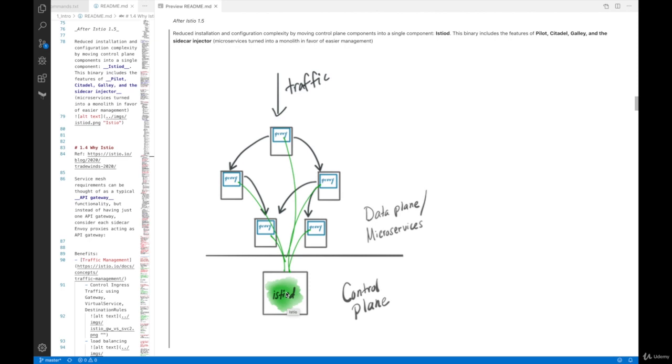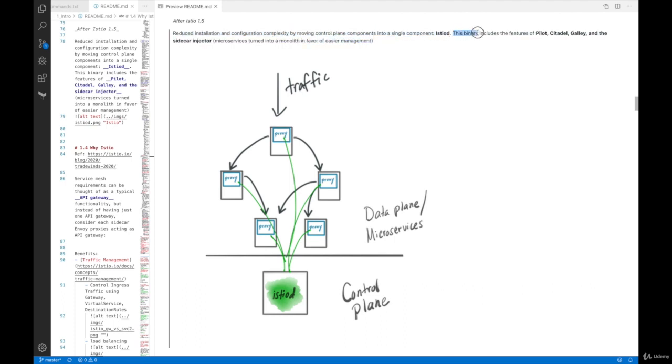So it went back to a monolith approach. The Istio blog talked about the reason behind going back to monolith, and sometimes microservices don't make sense. In this case, going back to monolith and pushing everything inside one pod simplified things and also reduced the complexity of installation and maintenance.